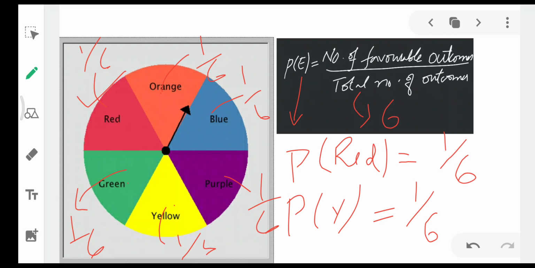So probability is a very wide branch of mathematics, and it has many applications. It is used in weather forecast, it is used in business. There is no business which is done without probability. We use probability from morning till evening many times.